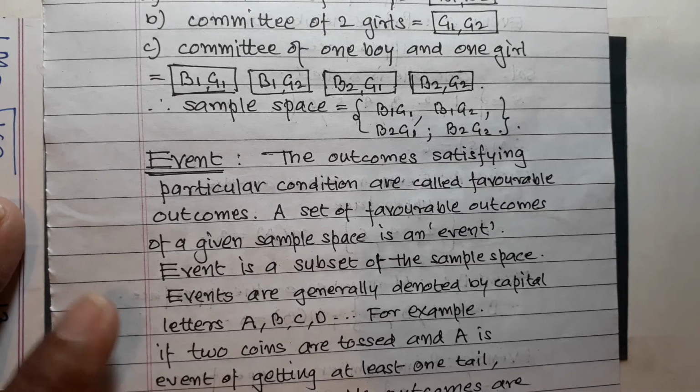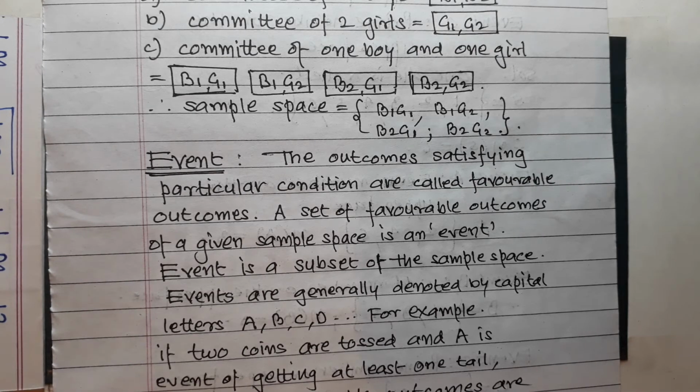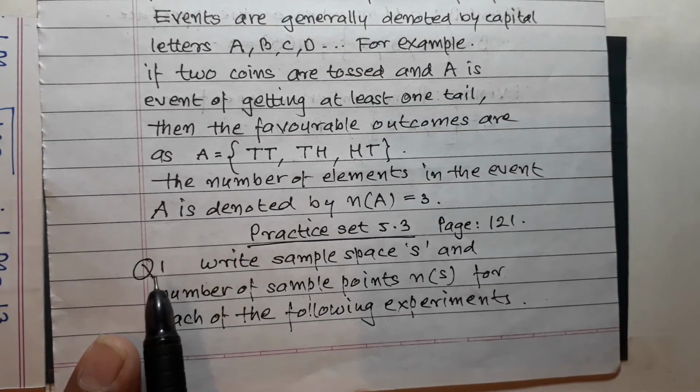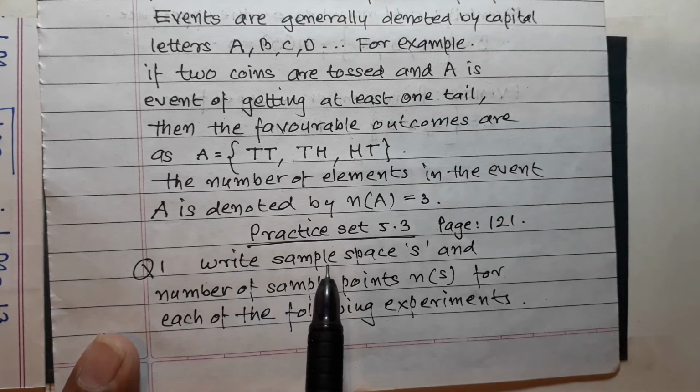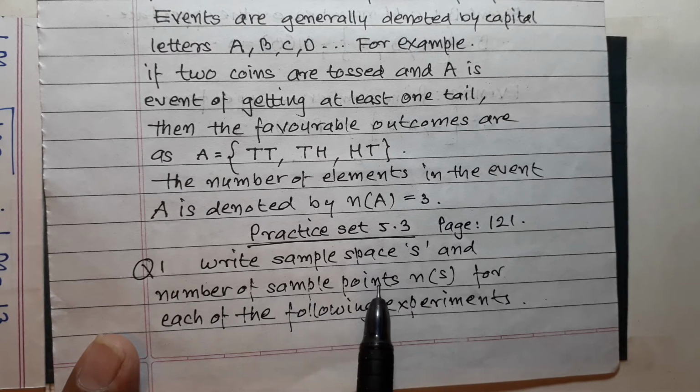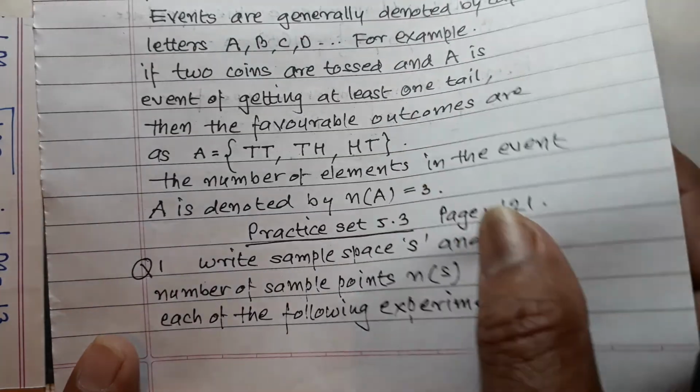Now try to understand some examples from practice set 5.3, page number 121. Question number 1. Write sample space S and number of sample points n(S) for each of the following experiments.